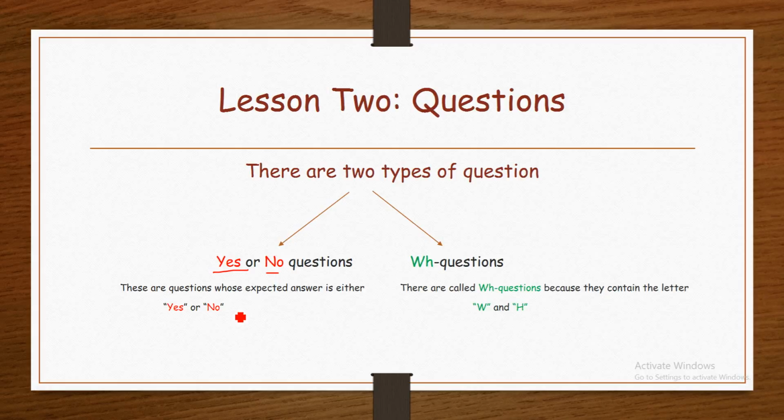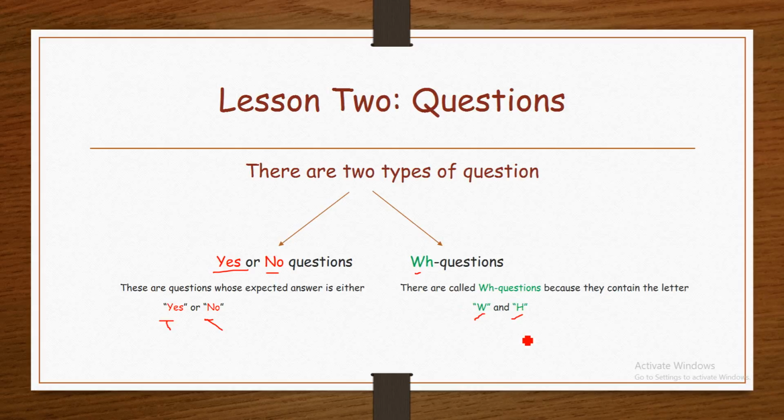example is, do you like to play football? The answer is yes I do or no I don't. Or do you like pizza? Yes I do, no I don't. And WH questions are called WH because they contain the letters W and H.